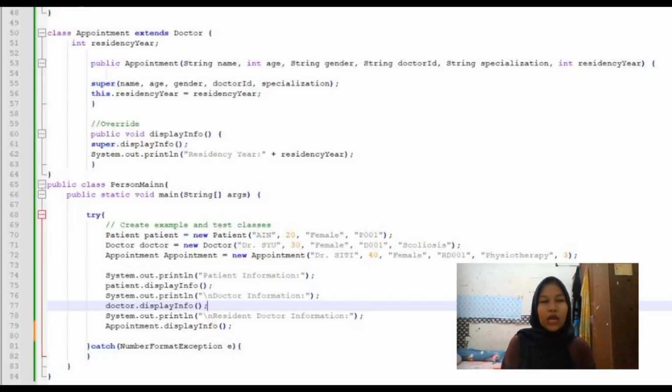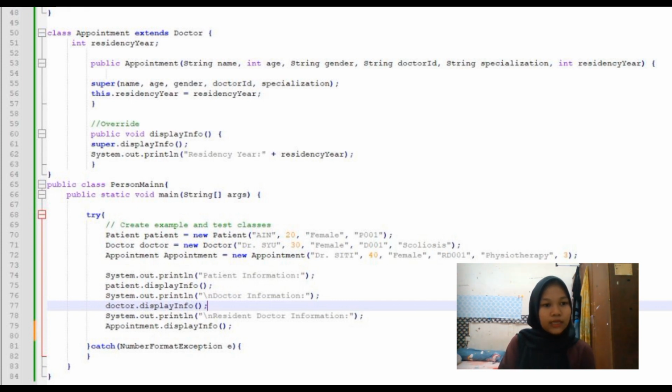I'm going to continue with class Appointment extends Doctor. In the constructor, public Appointment, String name, int age, String gender, String doctorID, String specialization, int residencyYear. For the superclass, name, age, gender, doctorID, specialization. This is for residencyYear, this.residencyYear. We also use an override, public void displayInfo, super.displayInfo, System.out.println residency year plus residencyYear.